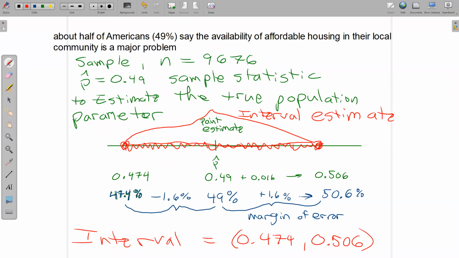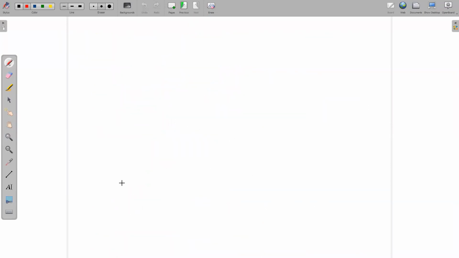So let's get a new page and draw that confidence interval on a number line. So here's my number line. And whenever we have a confidence interval, we have basically 4 big numbers we need to think about. What's the center of the confidence interval? So that's my 0.49. And then from there, what's the margin of error? So the distance from the center to the edge, let's call that ME for margin of error. In this case, it's 1.6%, or as a decimal 0.016. And so I add that to 0.49, that puts me out here on the edge.